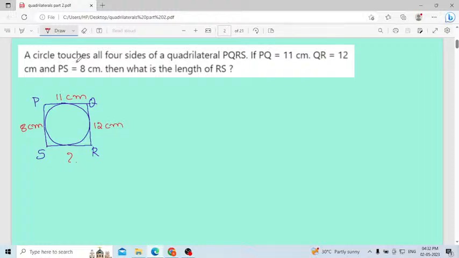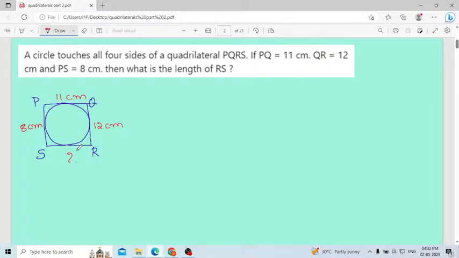A circle touches all four sides of a quadrilateral PQRS. PQ is 11 centimeter, QR is 12 centimeter, and PS is 8 centimeter. Then what is the length of RS? They are asking the question here.